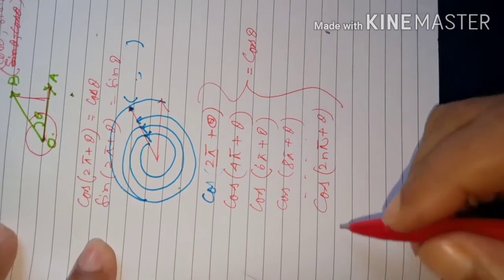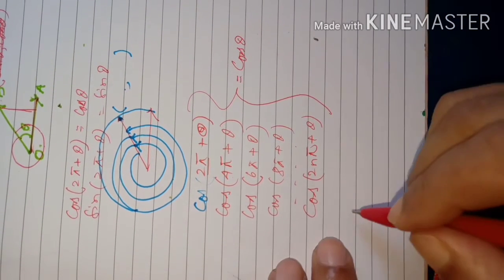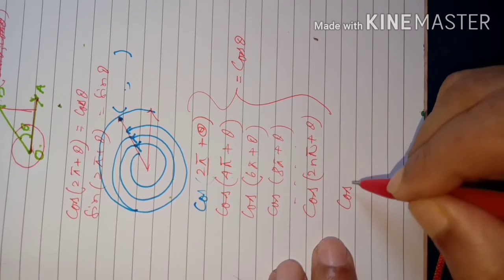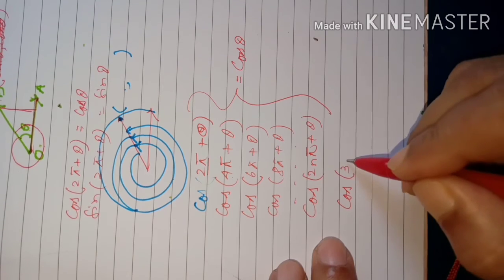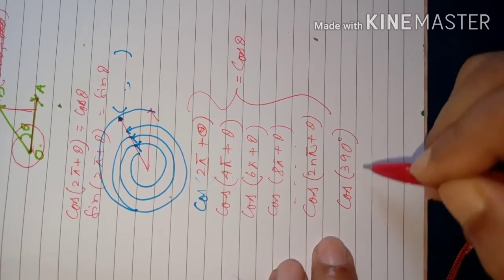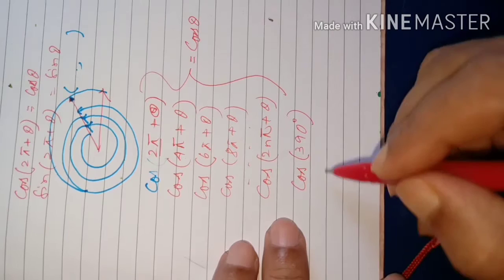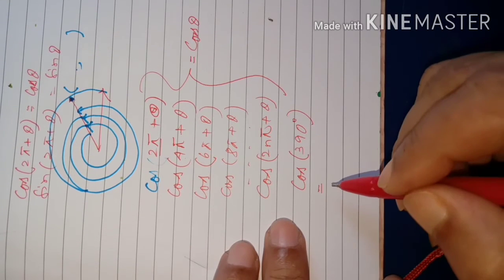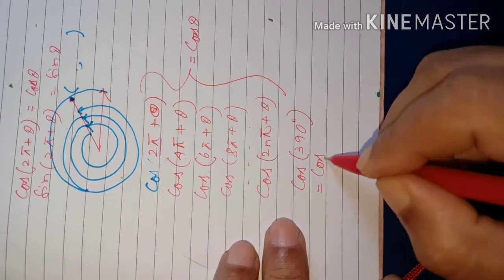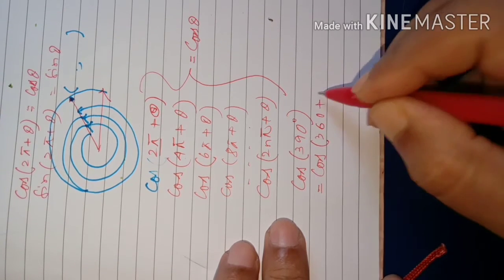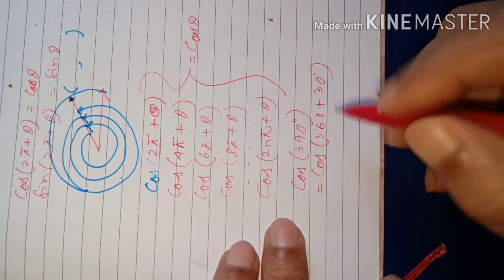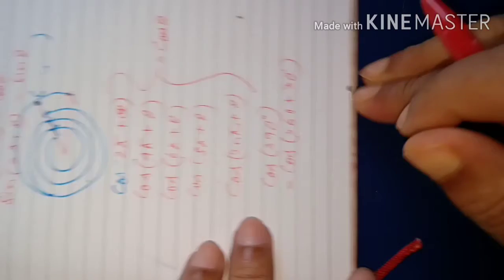Twice pi, you know, is 360 degrees. Suppose I have an angle, say cos of 390 degrees. 390 can be written in terms of 360 this way: cos of, split this as 360 plus 30. 360 plus 30 is equal to 390.